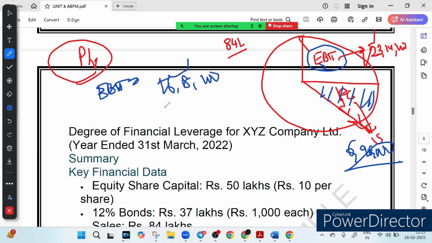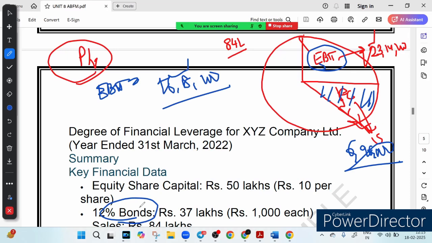16,18,200, right? So this is the profit that the company makes before paying interest and tax. Obviously the company has purchased a bond, which is a kind of debt, a debt instrument, you know it very well. And in a bond, the company has to pay interest. Now tell me how much interest the company has to pay.